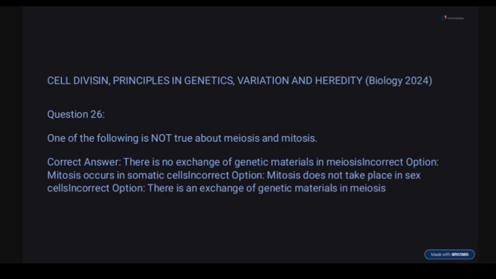Okay. Now, genetic materials, there is what? Exchange of genetic materials in meiosis. Now is a step called what? Crossing over. So it's not true.